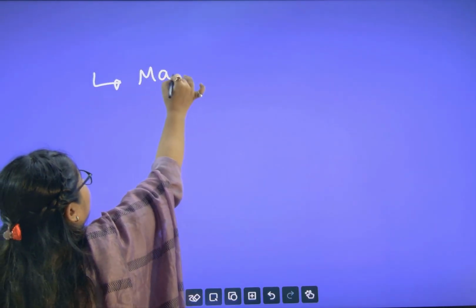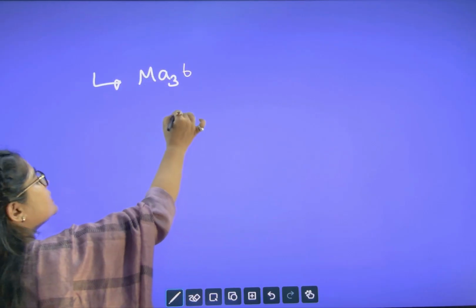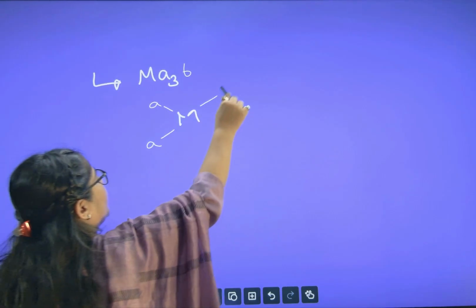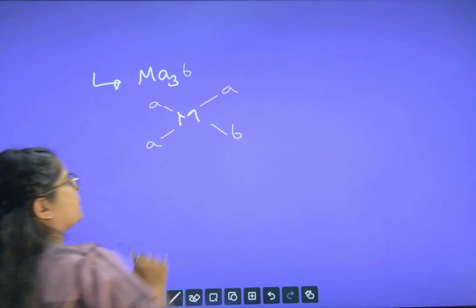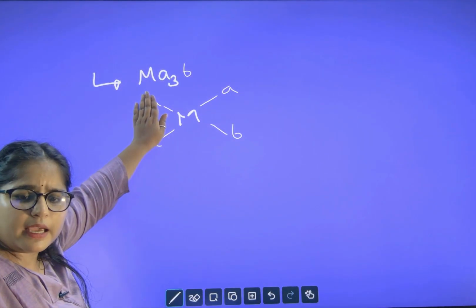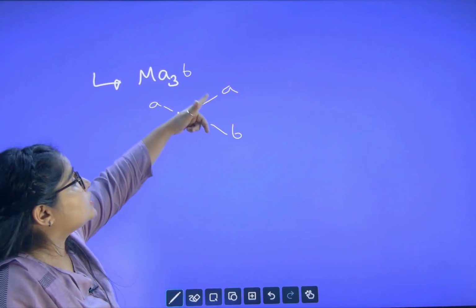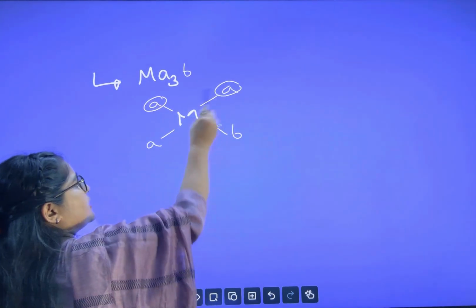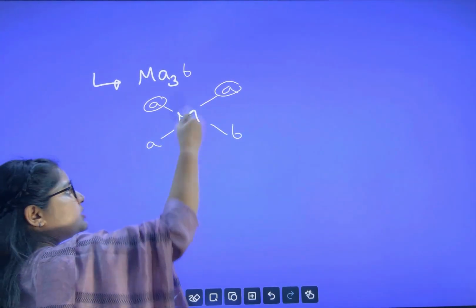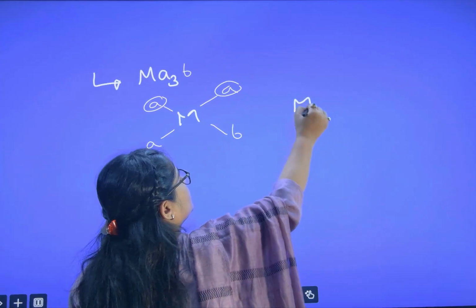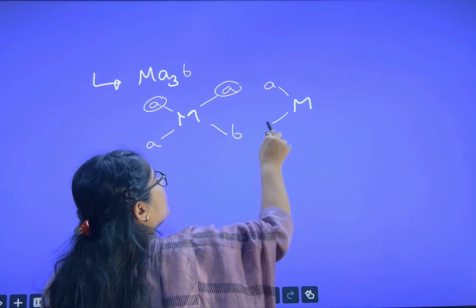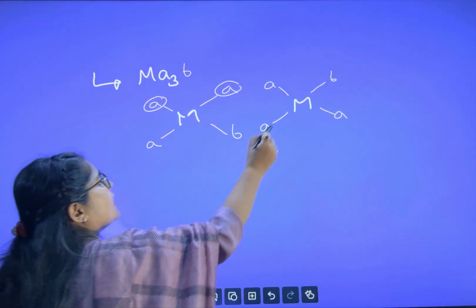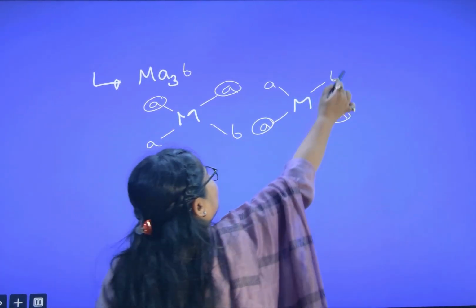MA3B. Let us see for this. This is our M, and here we have A, and one A and one B. I am trying to fix these two A same ligands and switch it. Now you are seeing A and A on the same side and A and B on the opposite side. If you switch it also, A we will fix, and B and A. So again, A and A on the same side and AB on the opposite side.